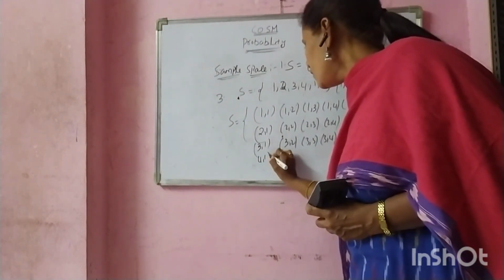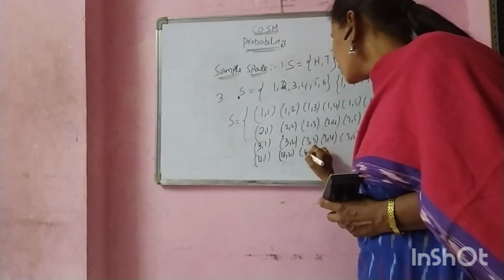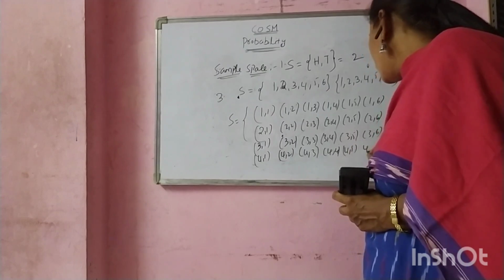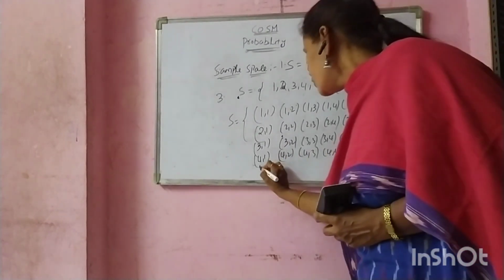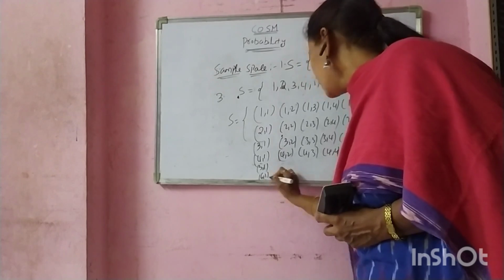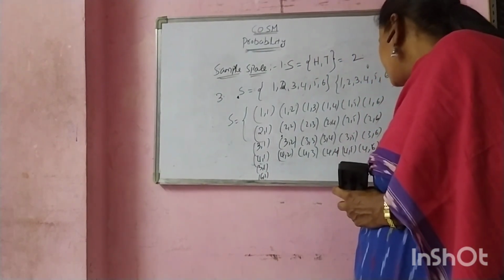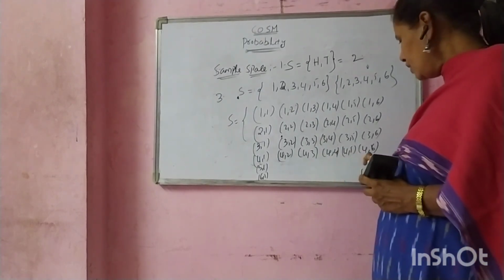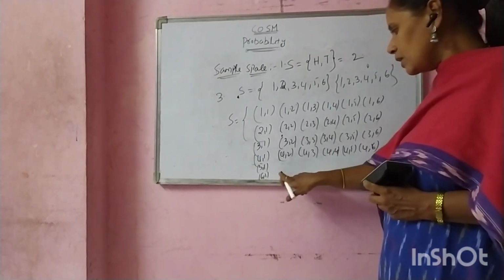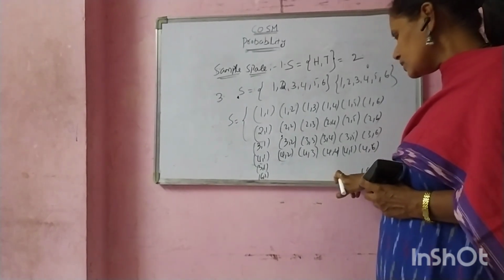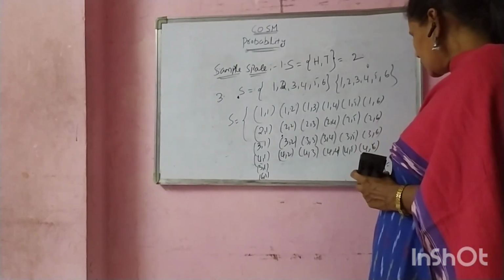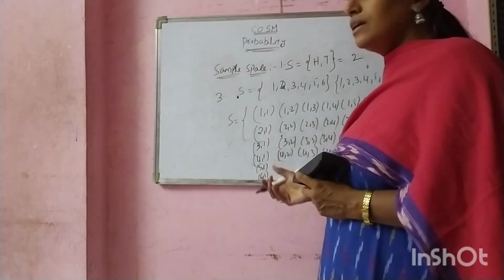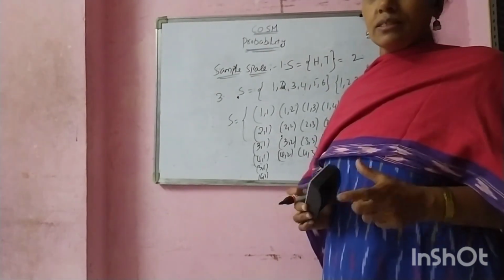Next: 4, 1 through 4, 6. Then 5, 1 through 5, 6, and the same way 6, 1 through 6, 6. The last case is 6, 6. The total possibilities are 36. So for tossing 2 dice, the total cases are 36.